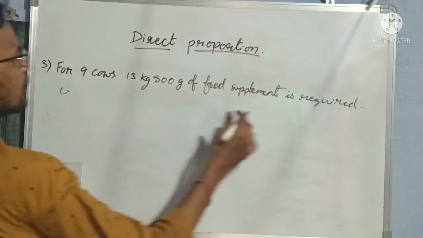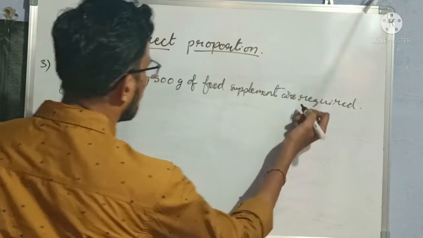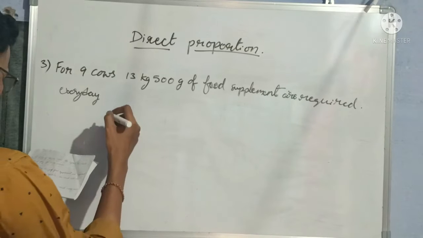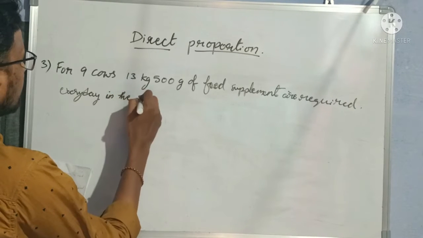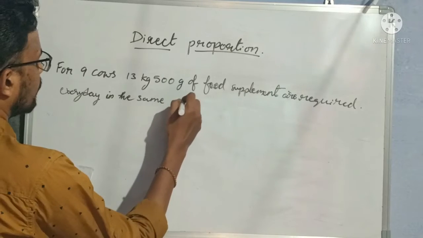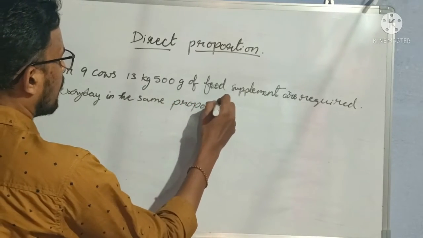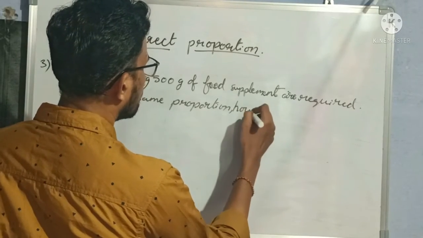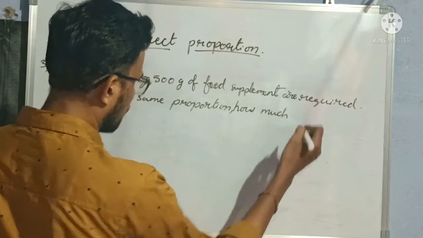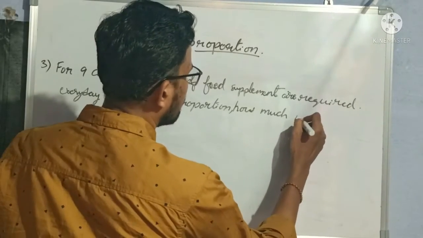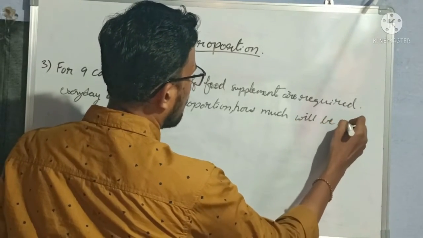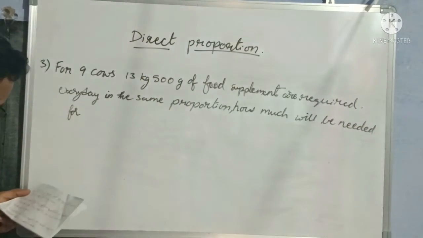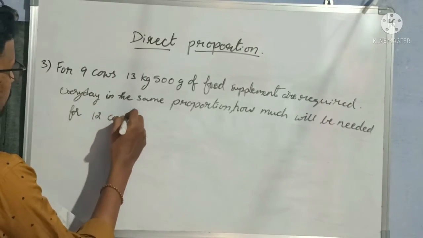Every day. Here this is our required. Every day in the same proportion, how much will be needed for how many cows? 12 cows.